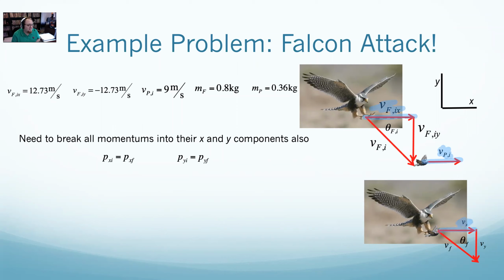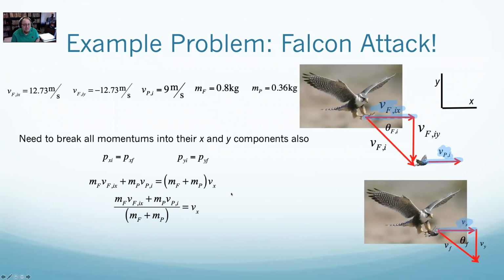And so in x, my initial is the x component of the Falcon plus the pigeon, and my final is them added together. If I divide both sides by that total mass, I'll get the x component of the velocity when they're stuck together.